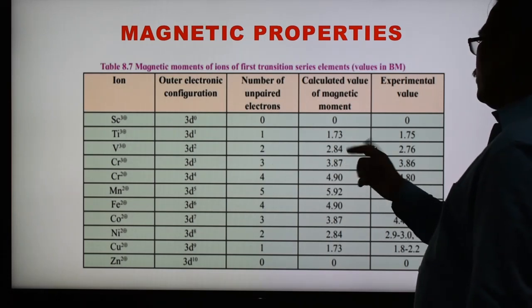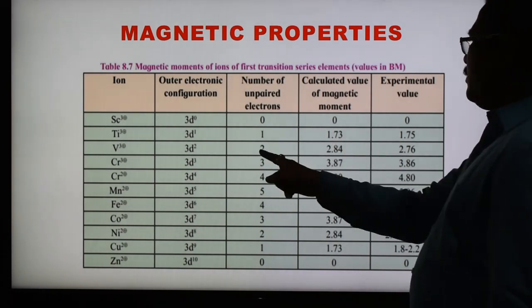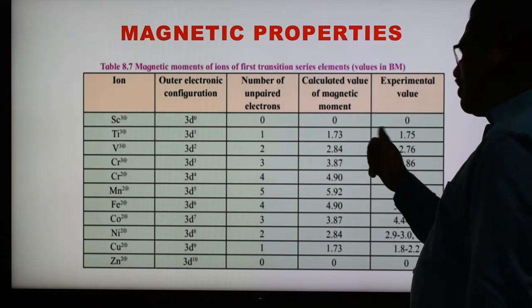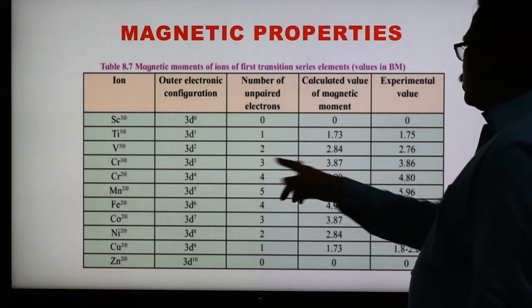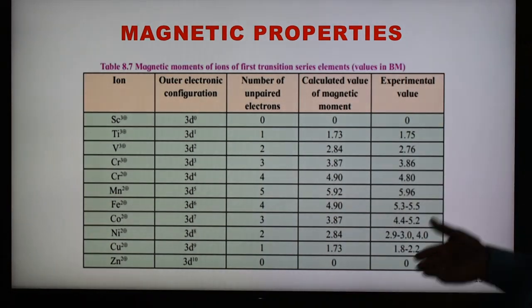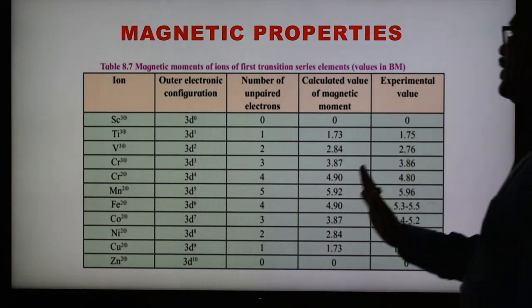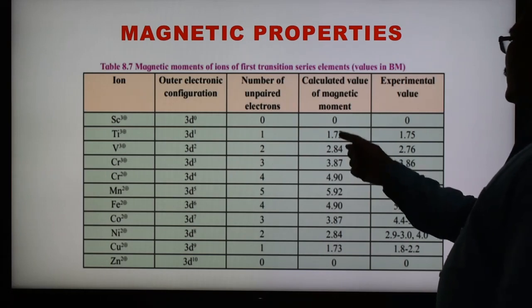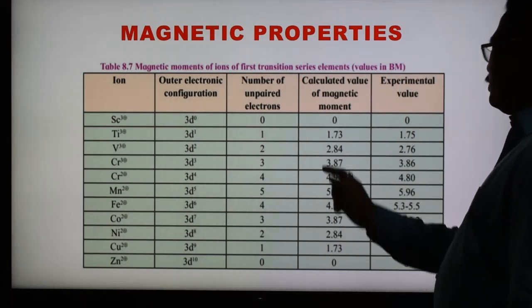Something may be less or more, whatever, but 1 is there. If unpaired electrons are 2.84, then 2 is there, must. 3, then 3 is there. 5 is there, and a point-something value is there. So we can roughly calculate. If the magnetic moment is given as 4.90, it means unpaired electrons are 4.